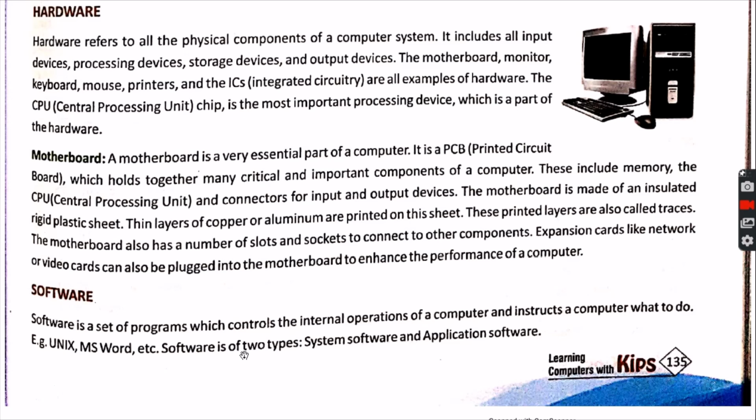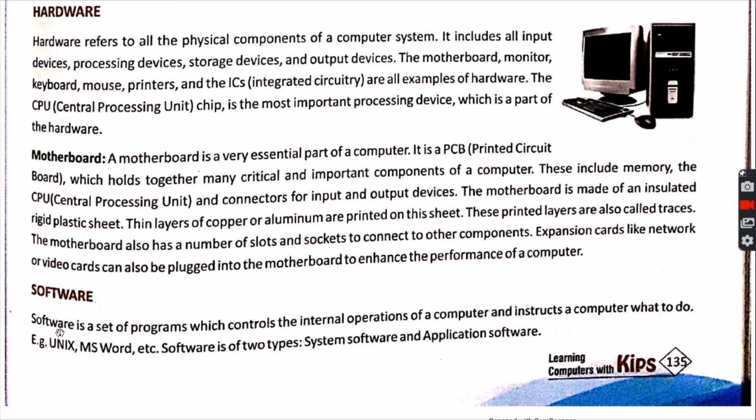That is called the software. Actually, to define software, we say software is a set of programs which controls the internal operation of the computer and instructs the computer what to do. This is the complete definition of software.